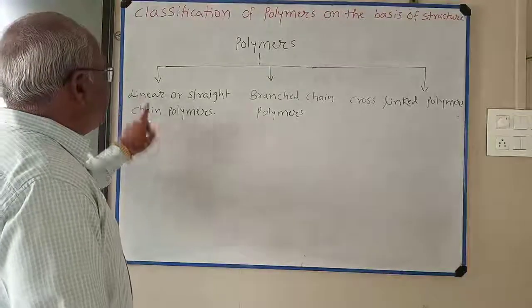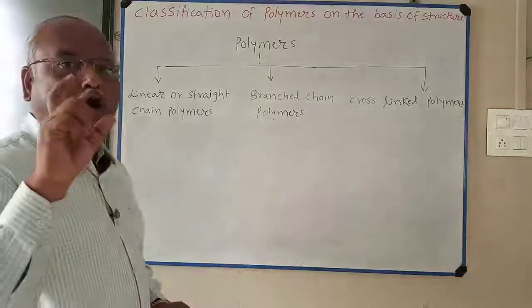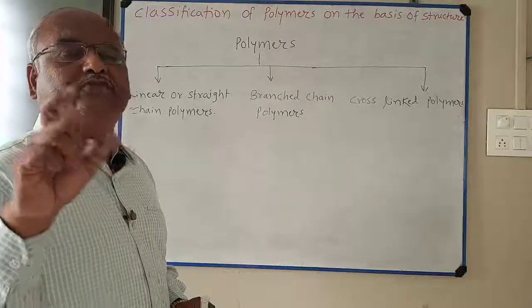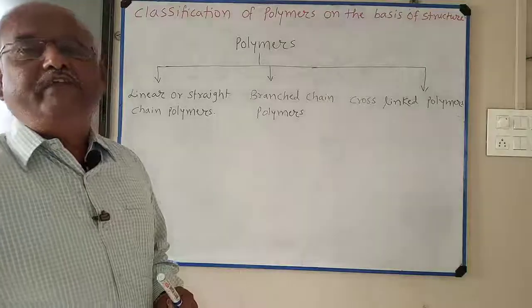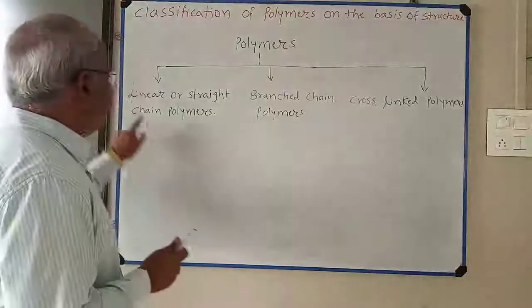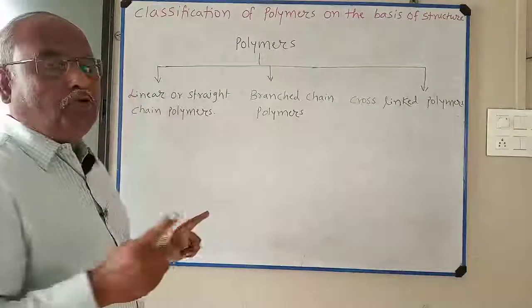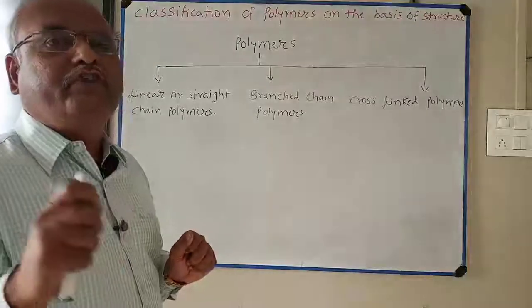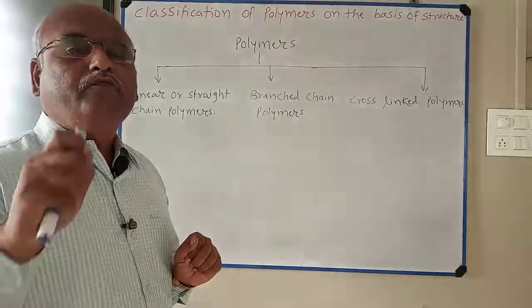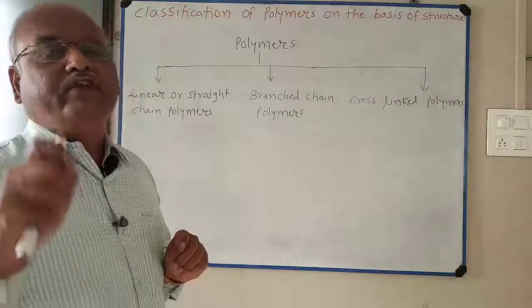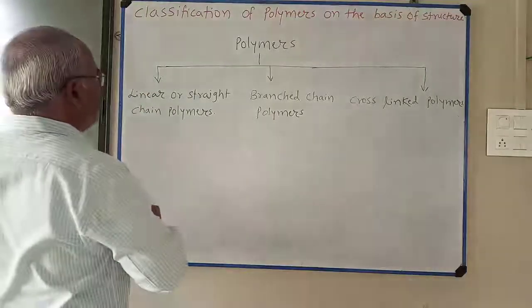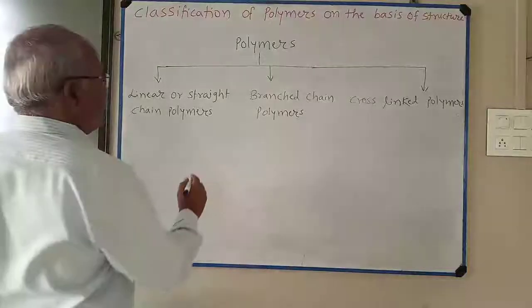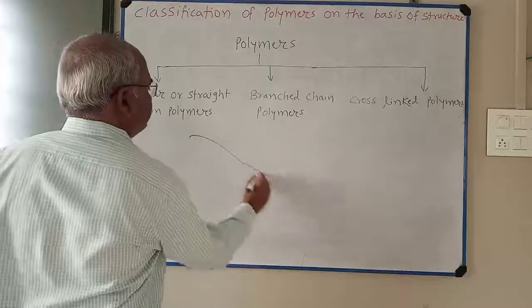Try to understand what is the meaning of linear or straight chain polymer. It is made up of long continuous chain of polymer without any side chain on it. So I represent linear or straight chain polymer like this.